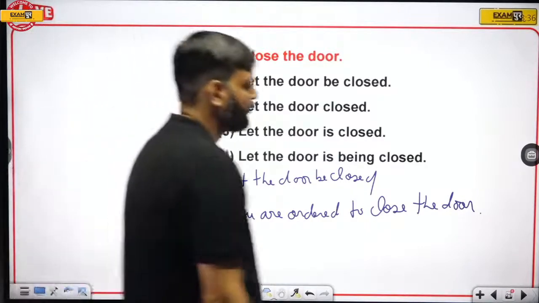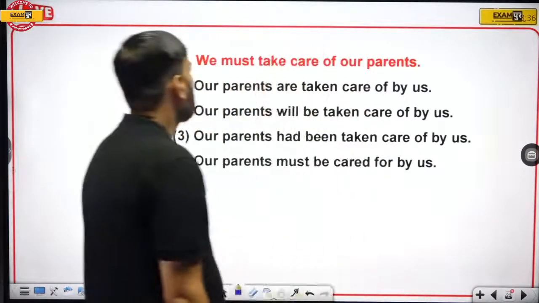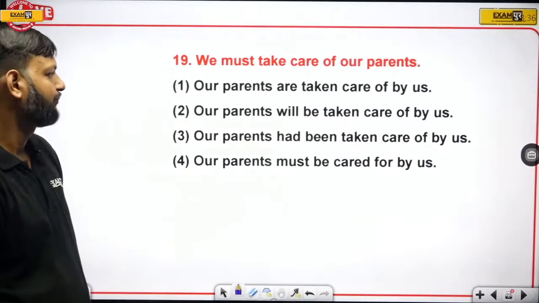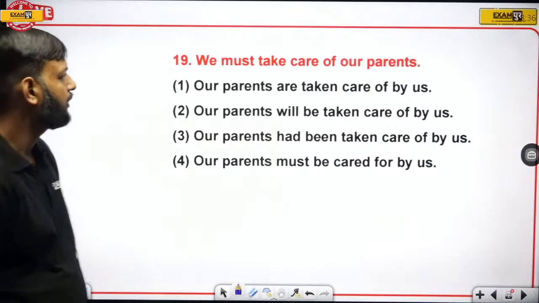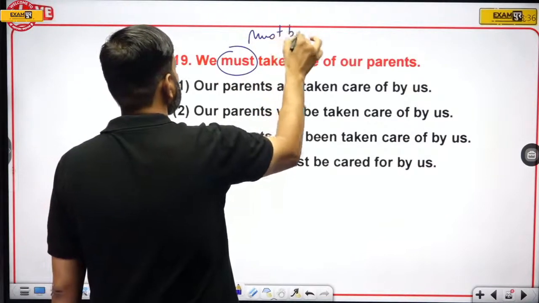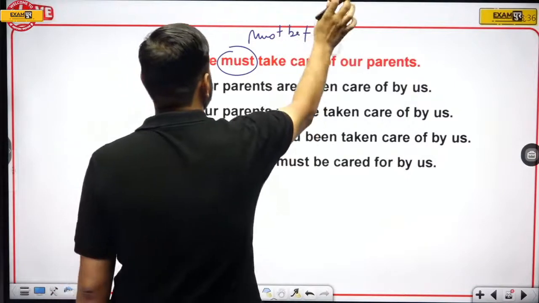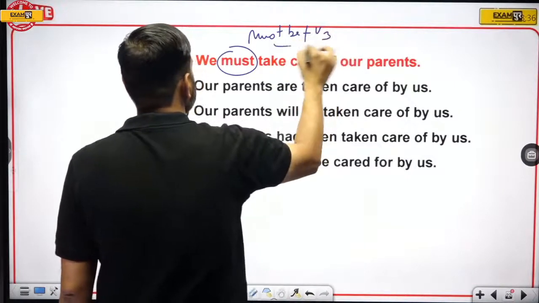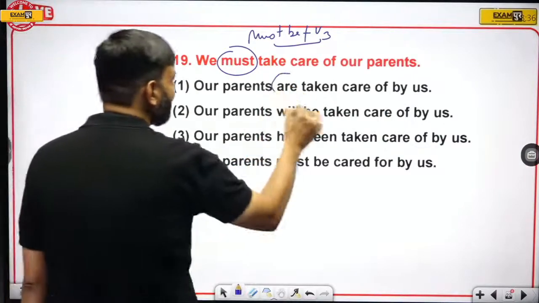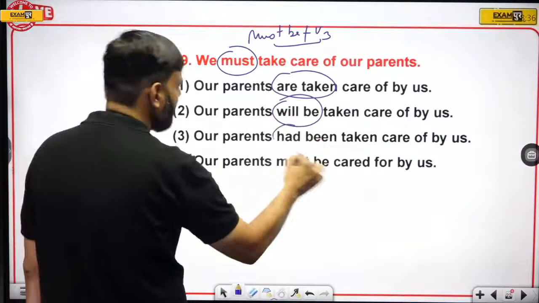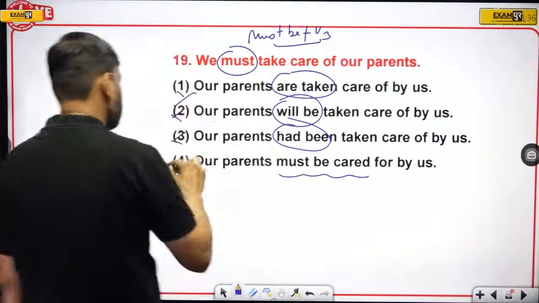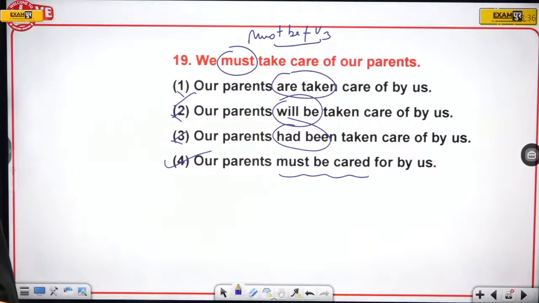Okay, now the next one, 19. We must take care of our parents. Okay, so "must" will be changed into "must be" plus V3. Okay, must be plus V3. So here we have "are taken," wrong, "will be," wrong, "had been," wrong. Only one sentence has must be plus third form. It is the right answer.